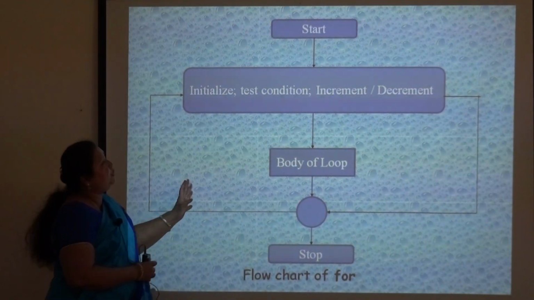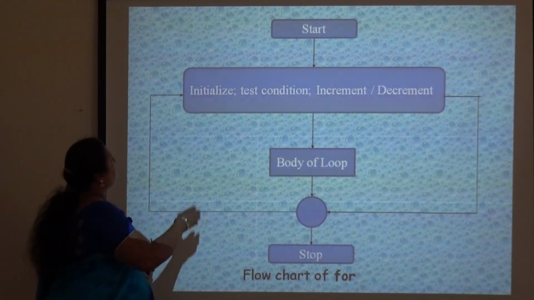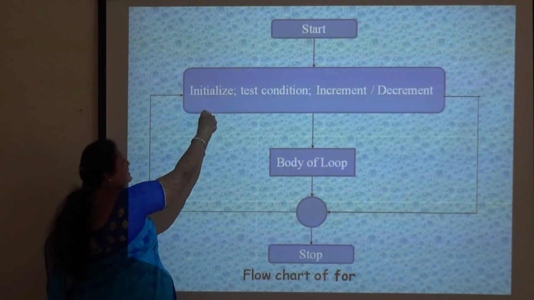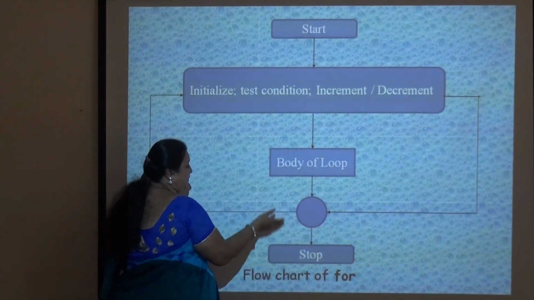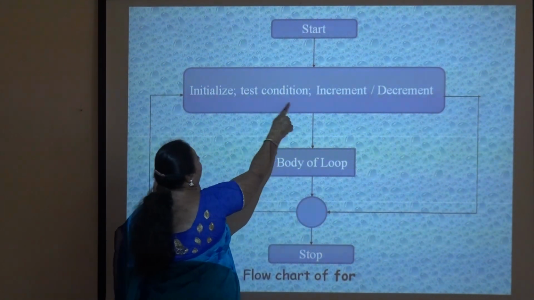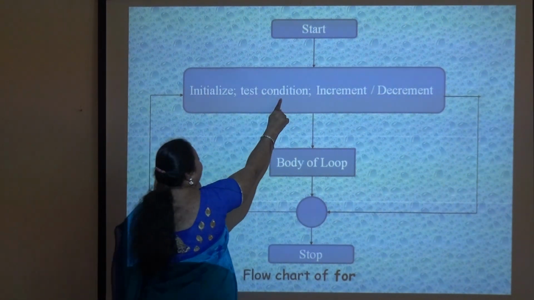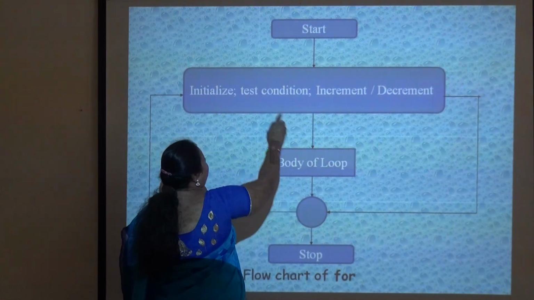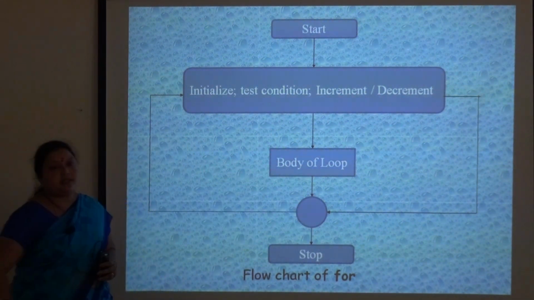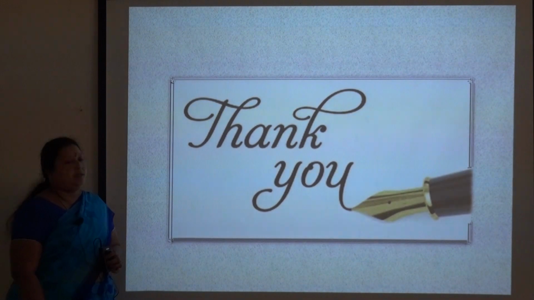The flow chart for the for loop is: initialize, test condition, increment or decrement, and the body of the loop. It will execute the body until the condition becomes false. So thank you.